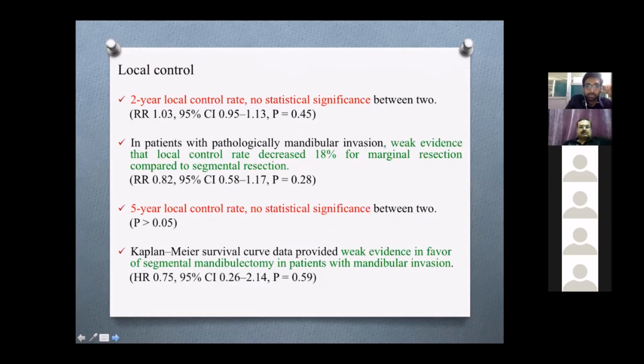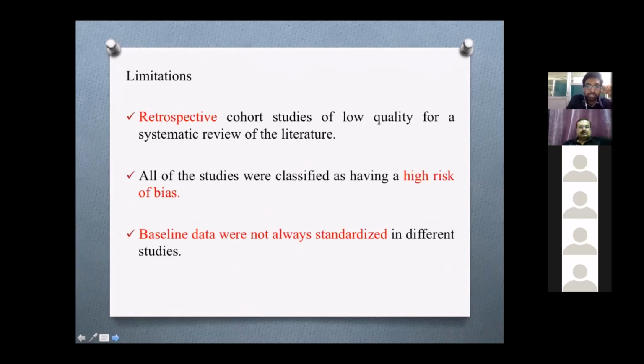But in patients with pathological mandibular invasion, there is weak evidence that local control can be decreased by 18% for marginal resection compared to segmental dissection. Kaplan-Meier curve data provided weak evidence in favor of segmental mandibulectomy in patients with mandibular invasion. The limitations of this meta-analysis are that it considered all retrospective cohort studies, all studies had a high risk of bias, and baseline data were not standardized in different studies.